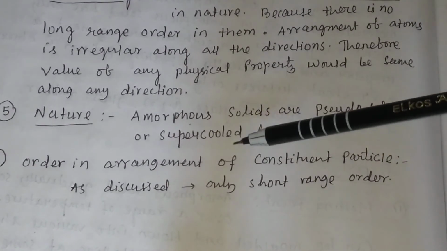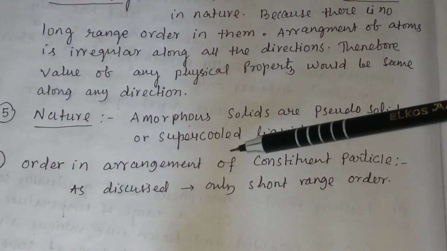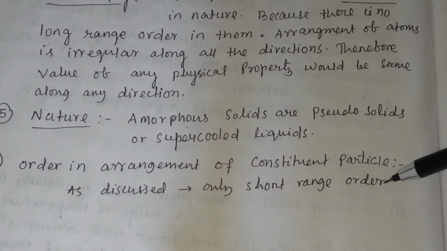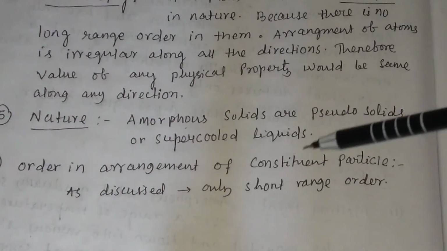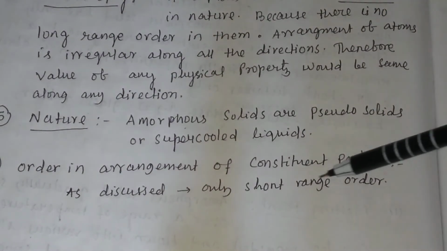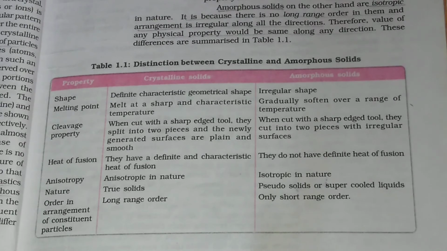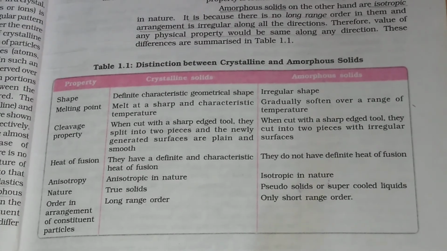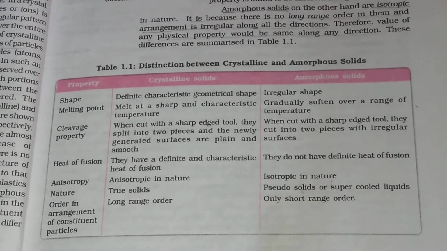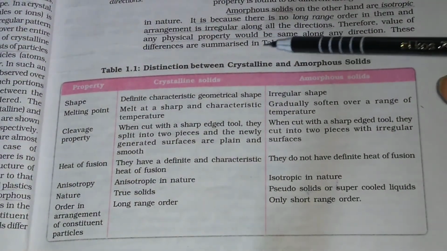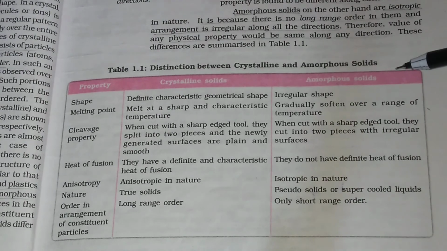As discussed above, the order in arrangement of constituent particles is only short range order. The particles have short range order. So this is a brief idea about crystalline and amorphous solids. In the examination you will also get questions like distinguish between crystalline and amorphous solids.